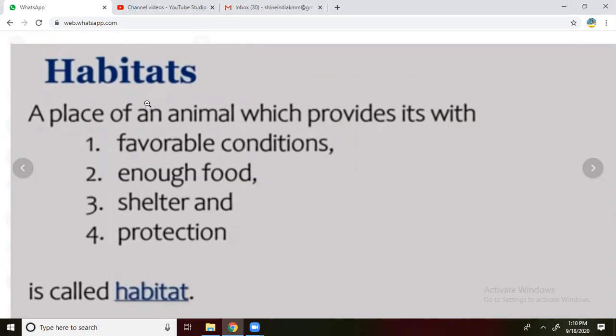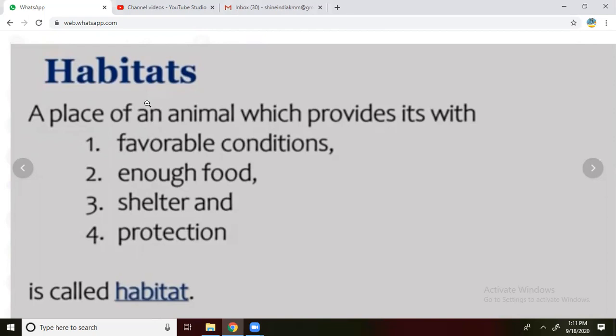Suppose some animals will move to eat the food in the morning, most of the animals. But some animals like an owl and some of the other birds will eat only in the night. That means, suppose if we are very hungry, we will eat the food. The same way, whatever the conditions are for animals which are very favorable, means they can eat the food, they can move from one place to another place in a very pleasant manner. That is called the favorable condition.